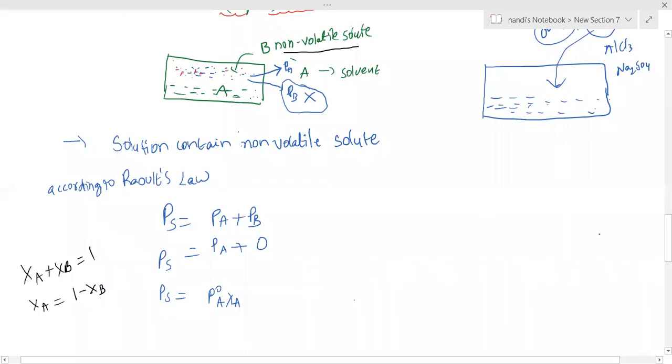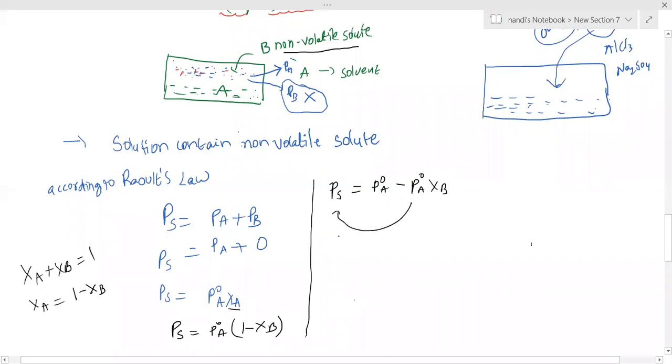Now we can check it here. In place of XA, we can write PS equals P naught A times (1 minus XB). Now P solution equals P naught A minus P naught A XB.